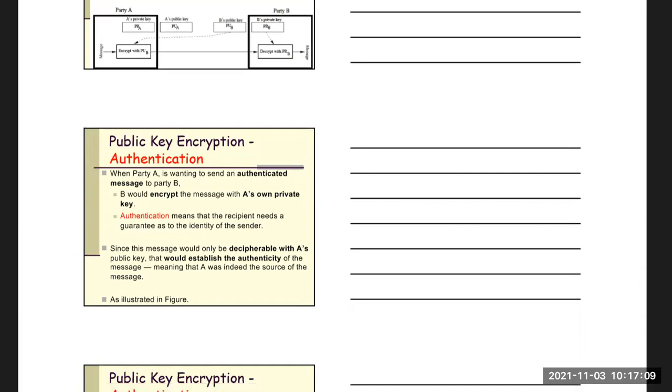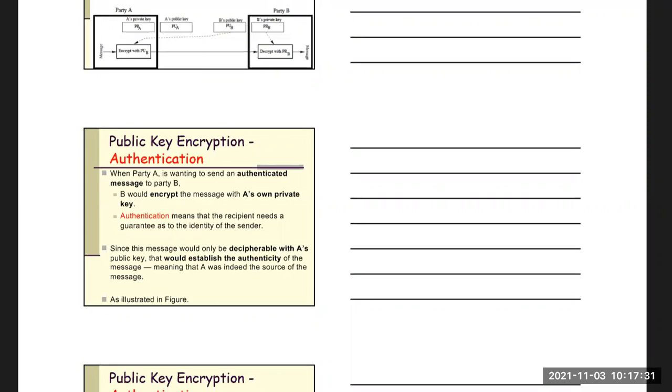And second, with confidentiality, we also want to achieve authentication. Authentication means that the receiver gets the message, but how will the receiver know that it was sent from the sender? Who is the sender, and is that sender really who he claims to be?